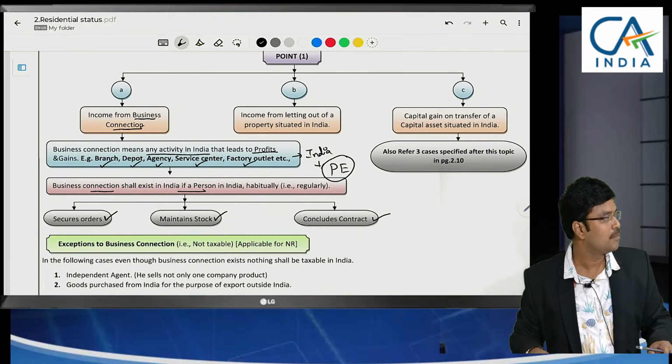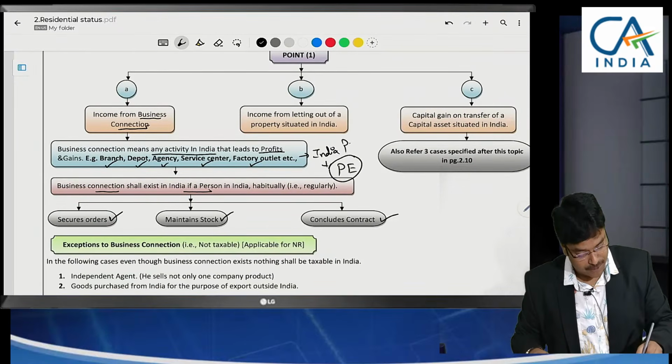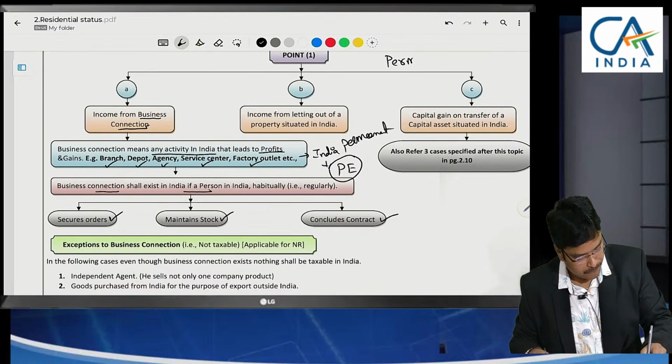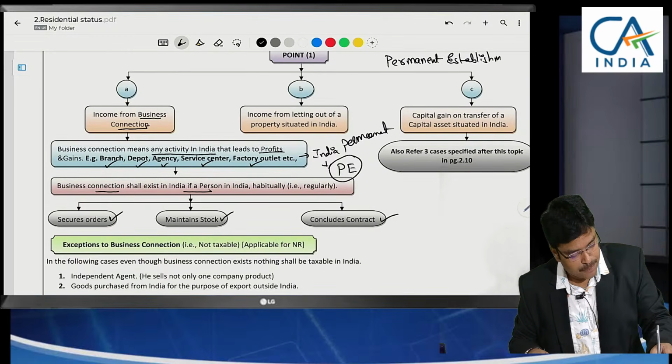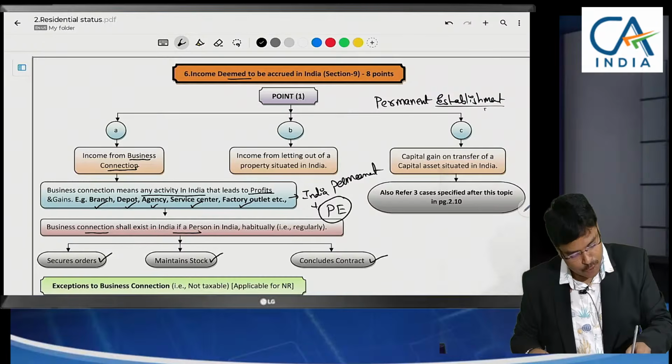Whenever there is a permanent establishment in India, those profits we deem to be accrued in India.